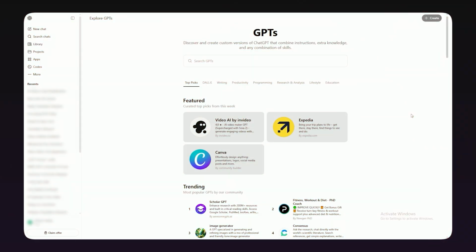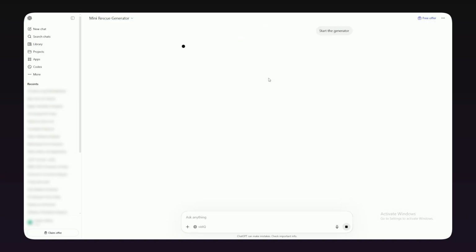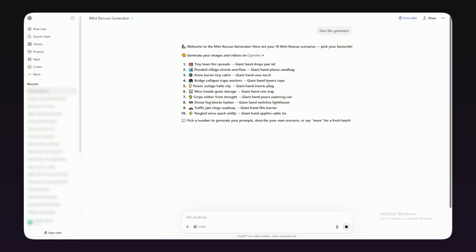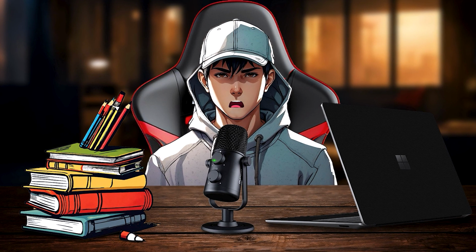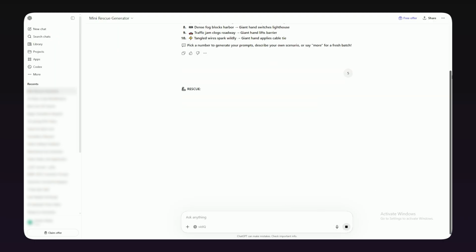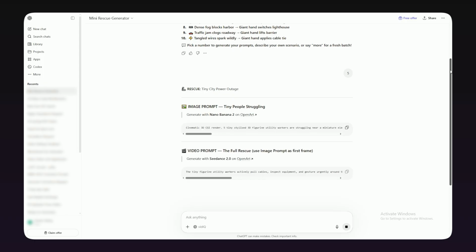First, open ChatGPT and go to the GPTs section. Search for the mini rescue generator and open it. Click Start Generator. The GPT will give you 10 different scene ideas to choose from. You can select a number, type your own idea, or ask for more options. I'm going with number 5. Once the scene is generated, the GPT will give you an image prompt and a video prompt.